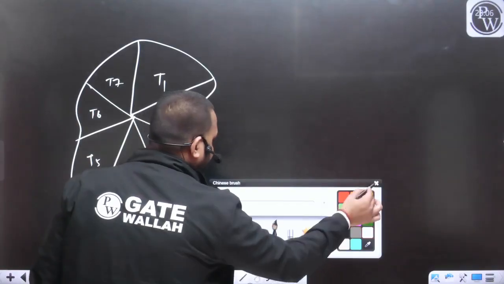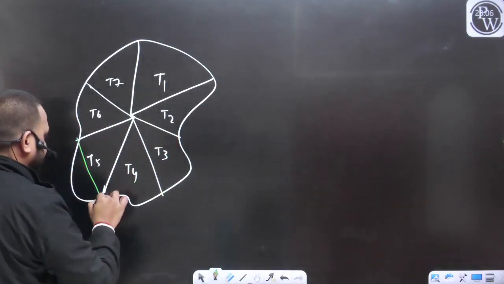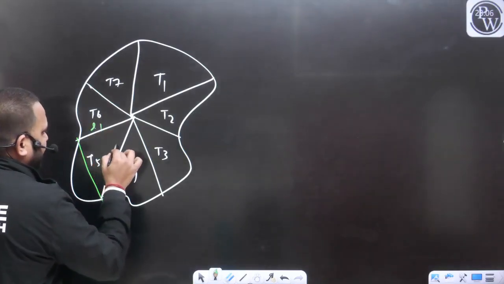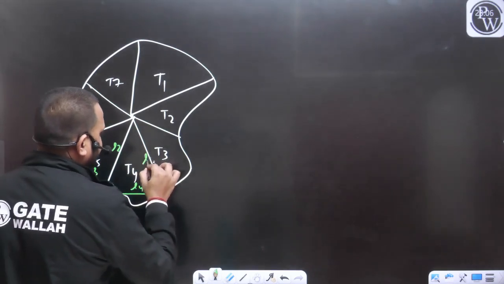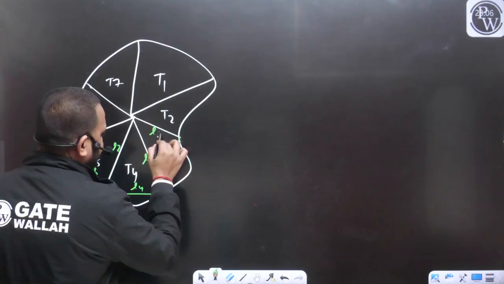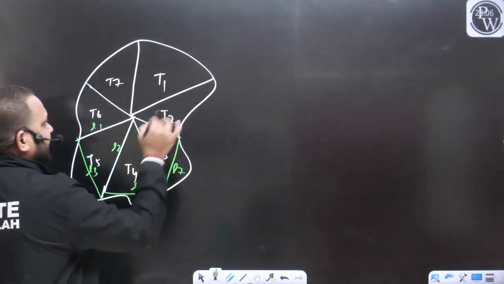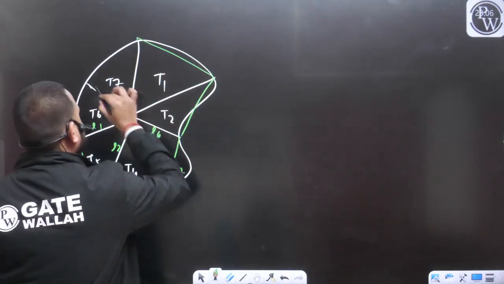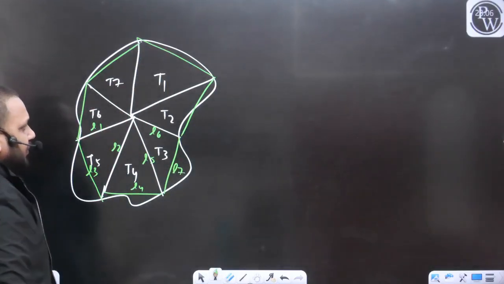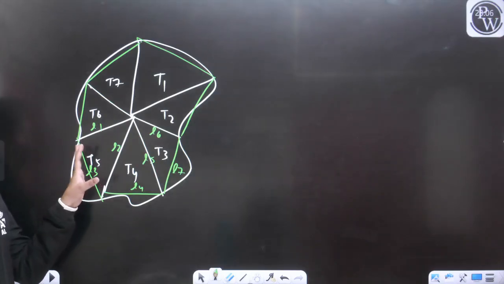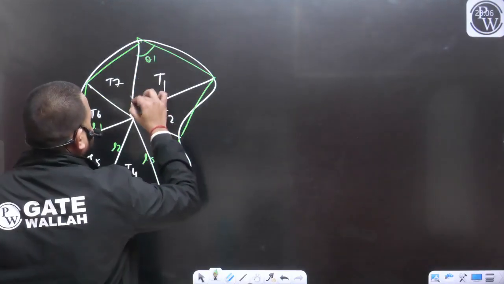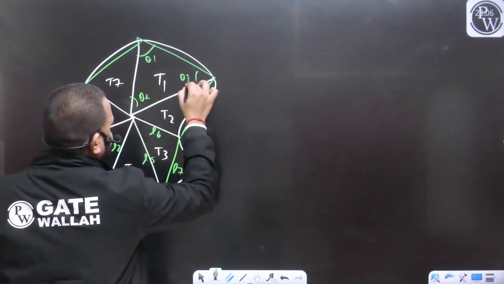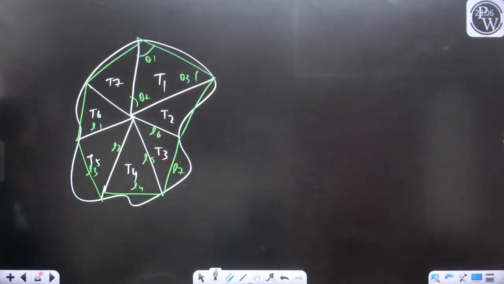Now if we have divided the entire area into small triangles, we can easily measure all these distances. For example, in this triangle we can measure L1, L2, L3, we can measure L4, L5, L6, L7. All these sides we can measure very easily. All the linear measurements can be performed very easily for the small triangles, yes or no? And we can also measure all these angles theta 1, theta 2 and theta 3 for all the triangles.